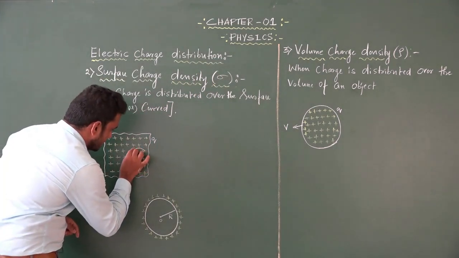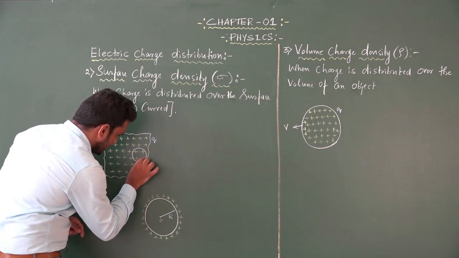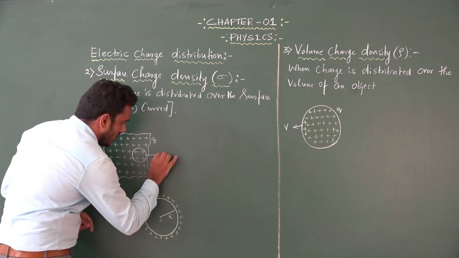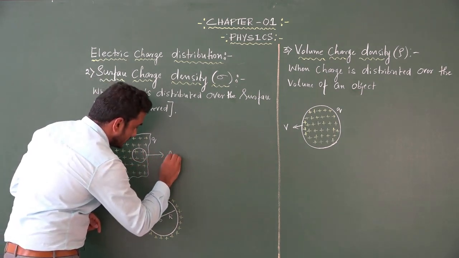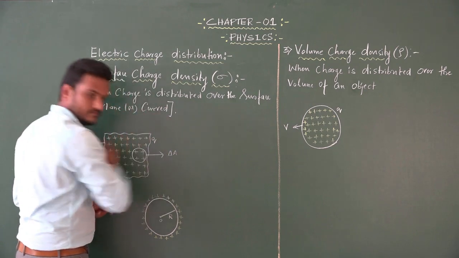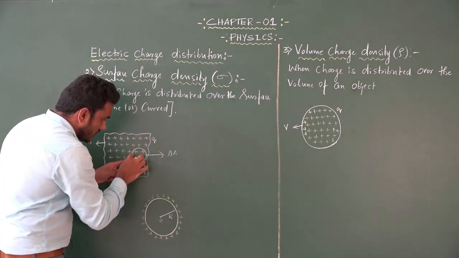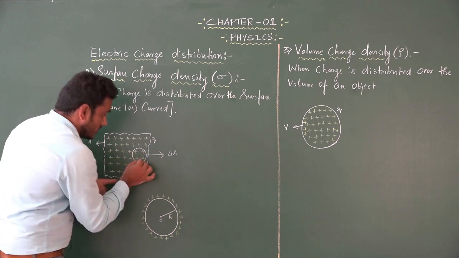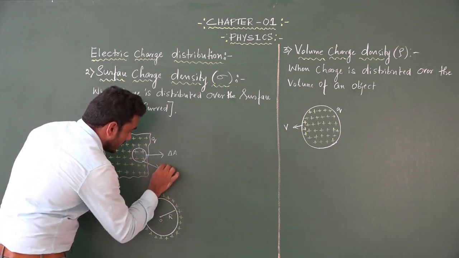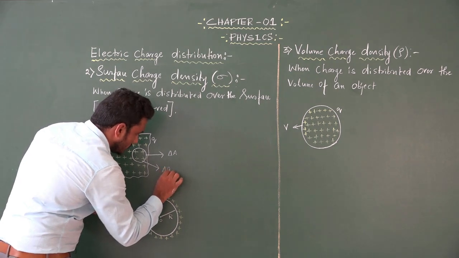I am going to consider one area element like this. The magnitude of the area element is delta A. So within this area element, the quantity of charge will be delta Q.